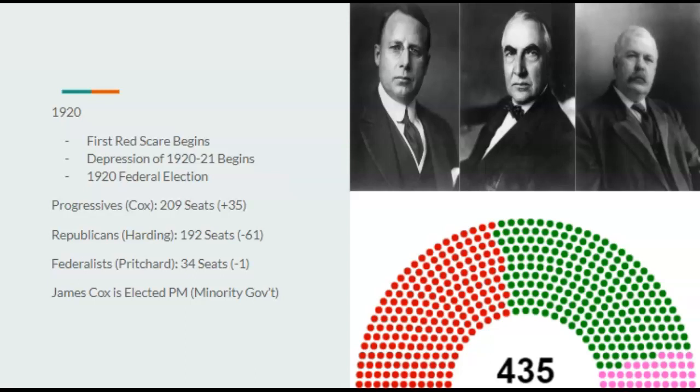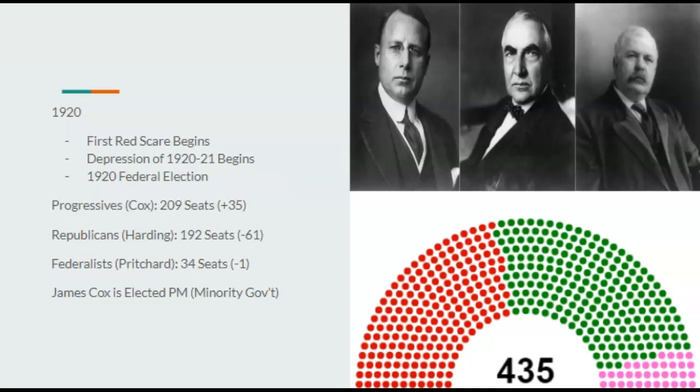But there were progressives under James Cox from Ohio. They win 209 seats, a gain of 35 seats. Republicans led by someone I'm somehow related to, apparently, Warren G. Harding, at 192 seats. Republicans lose 61 seats from this election. And the Federalists under J.T. Pritchard of North Carolina, that's my state, they lose 1 seat, now at 34 seats. James Cox is elected prime minister. However, him and his party, the Progressives, have a minority government. You need 218 seats for a majority.